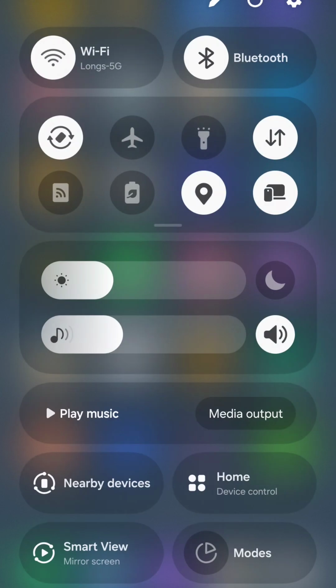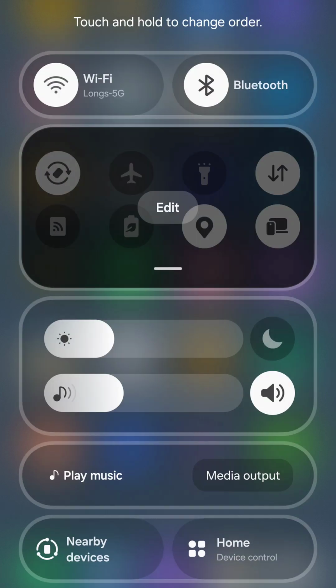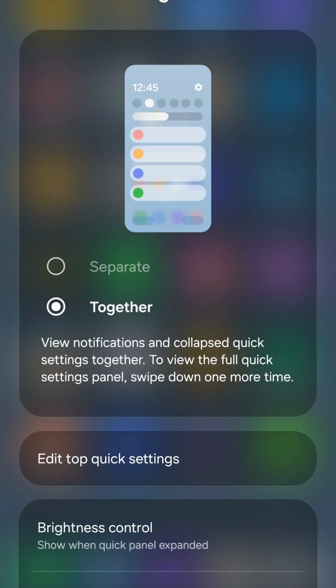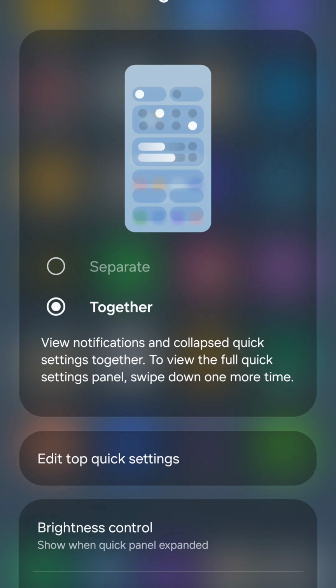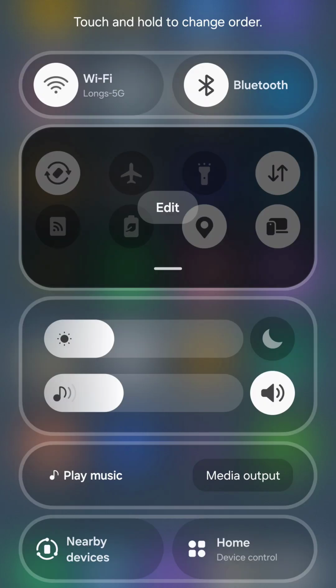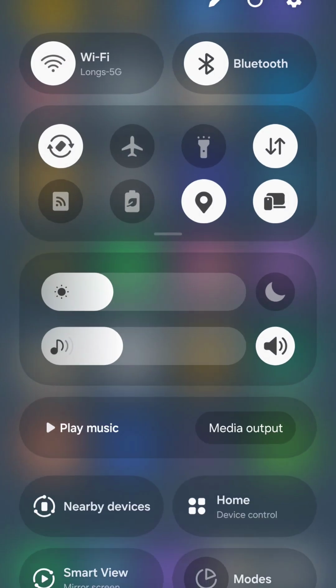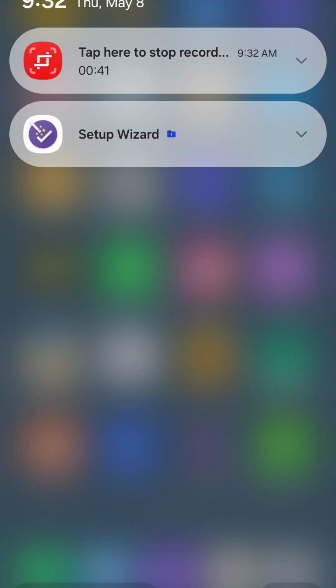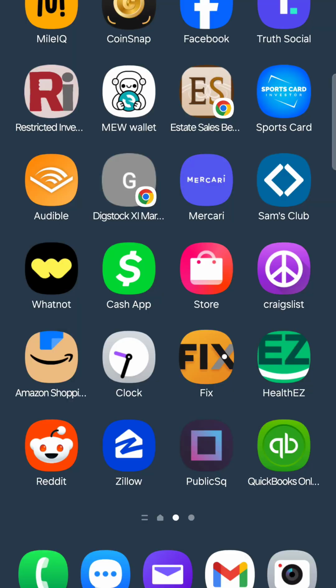swipe down into your settings like this and then touch the little pencil. Go to panel settings. It'll be on separate. If it's the new way, it'll be on separate. I'll show you how it works. So you have to swipe down here and over here, and it comes out separately.